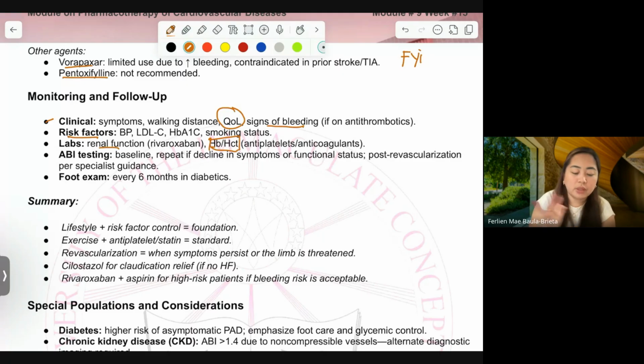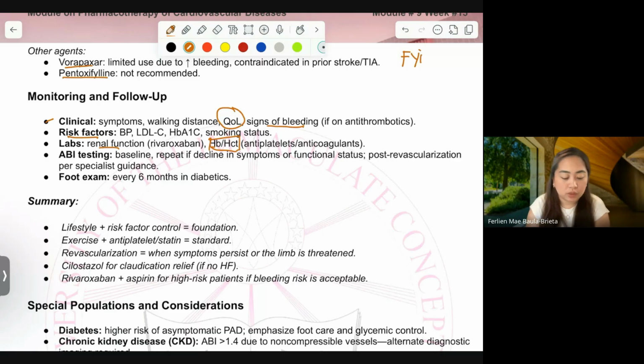We are not the ones who order this, but when it is forgotten, we have to remind the doctor to order it. And when it is available, we have to review the values.